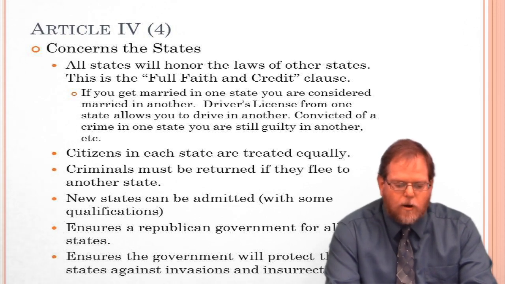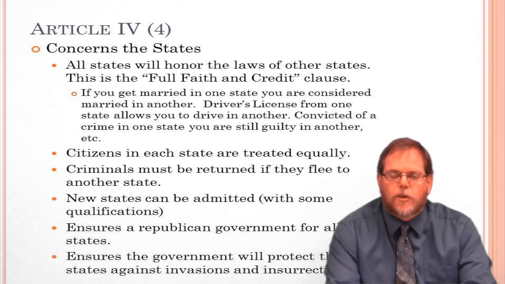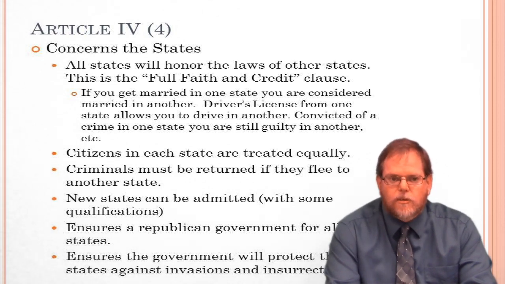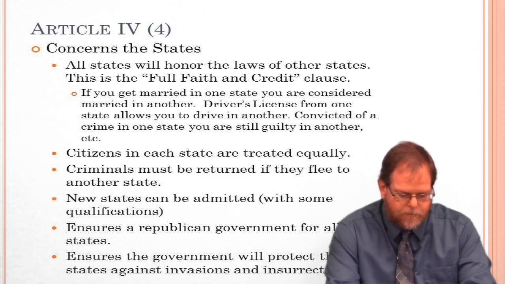Article 4 also set up the rules to admit new states into the Union. They listed the qualifications. It ensures that all states have a Republican form of government. We all have to have constitutions. You cannot have a communist or other type of government set up in a state. It all has to be Republican government. And it also ensured that the government will protect the states against invasions and insurrections, or rebellions, in other words. So it's a guarantee that the states are protected.